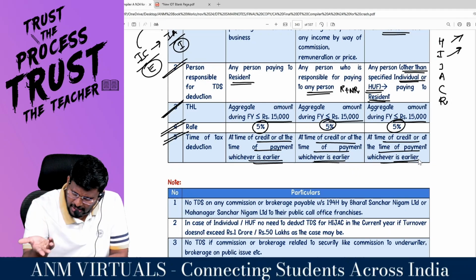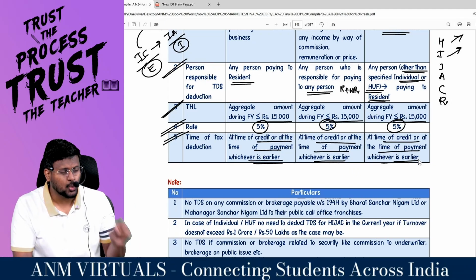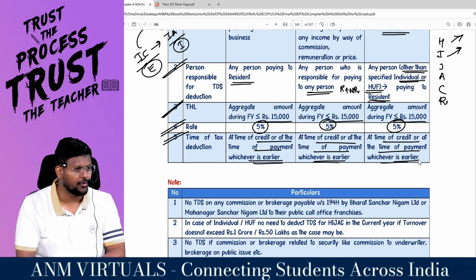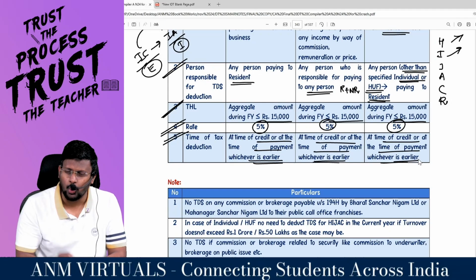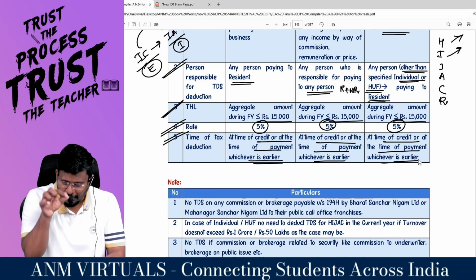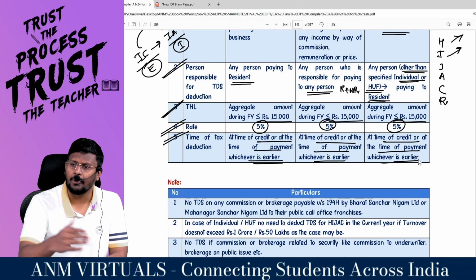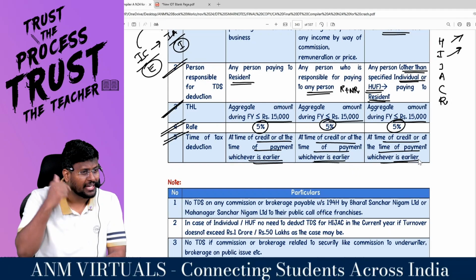Either at the time of payment or at the time of credit, whichever is earlier. But for salary, sir, you are supposed to deduct the TDS only if you make the payment. If I just made an entry in the books of accounts, don't deduct the TDS, because you have not made the payment to the employee. If you deduct the TDS, the employee has to offer it as income.